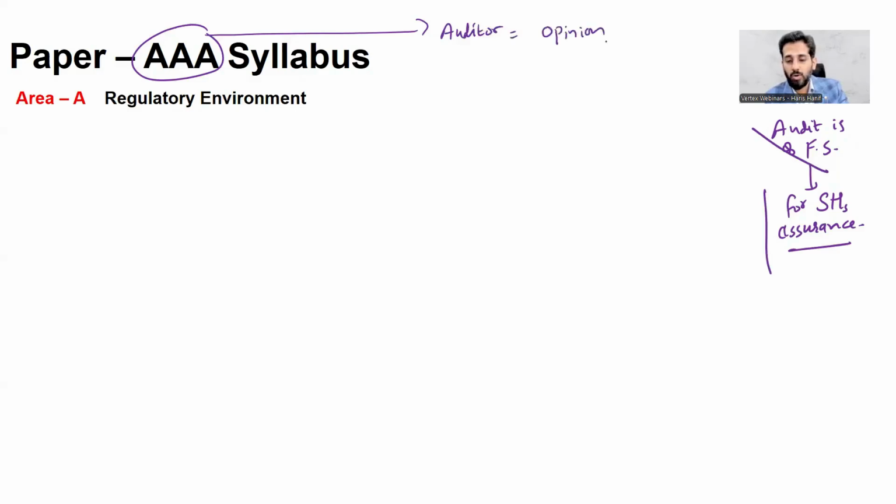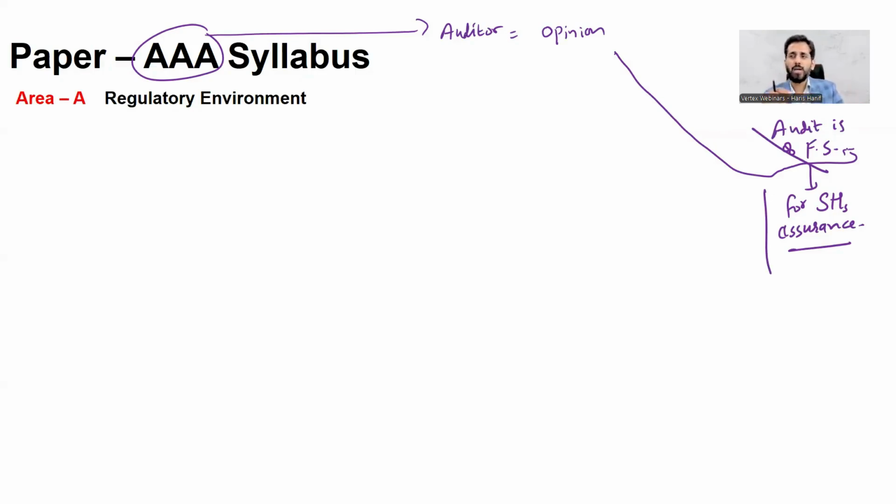The auditor expresses the opinion on the financial statements, right? So on the opinion of the auditor on the financial statements, the decision making of the users depends. For example, if the auditor concludes that financial statements are true and fair, I am the investor, I'm gonna invest. If the auditor claims that financial statements are not true and fair, I'll not be investing. So the decision of the shareholders depends on the opinion of the auditor. So that means the auditor is dealing in a public role. Auditors have the public duty to do so.